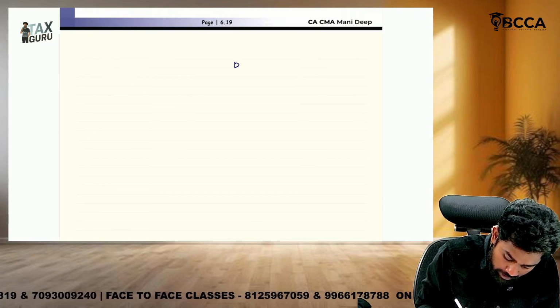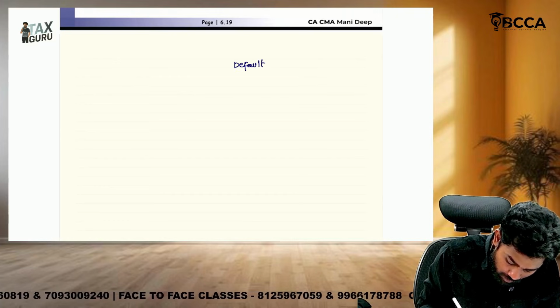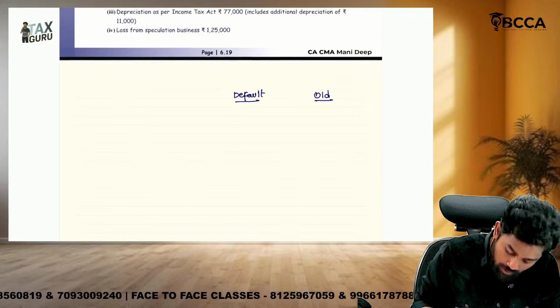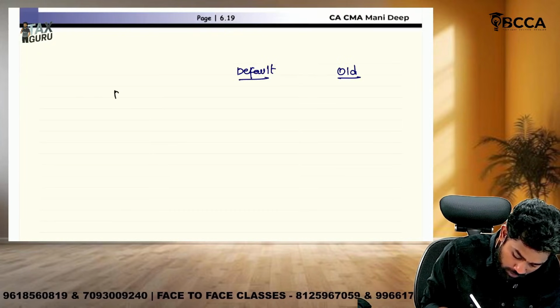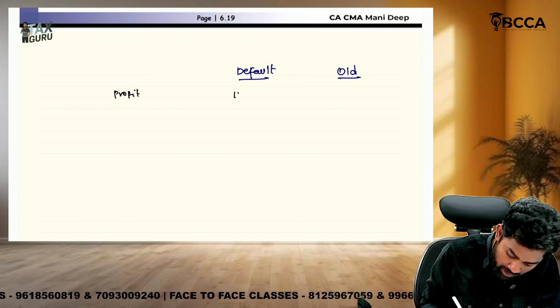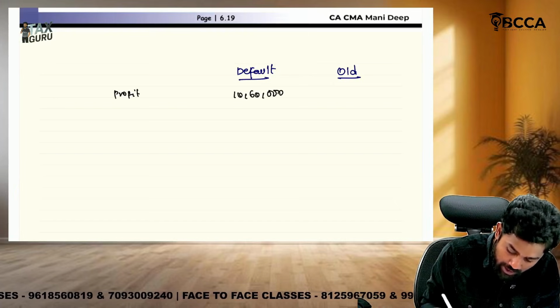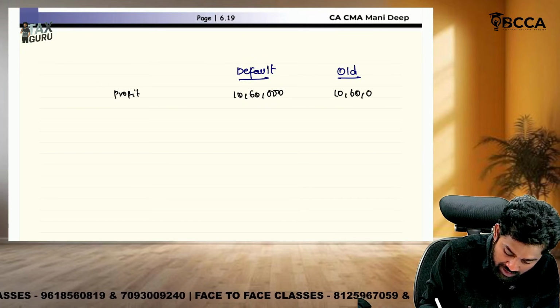So I am taking the default regime as well as the old regime. What is the P&L income, sir? They are having a profit of 10,60,000 under both the regimes. 10,60,000 here and here also 10,60,000.